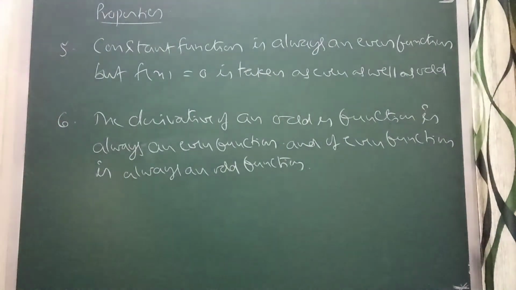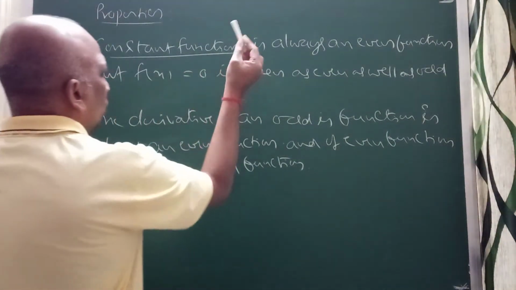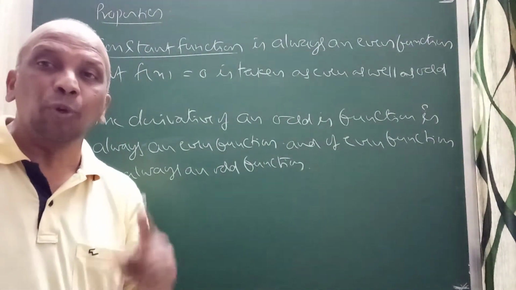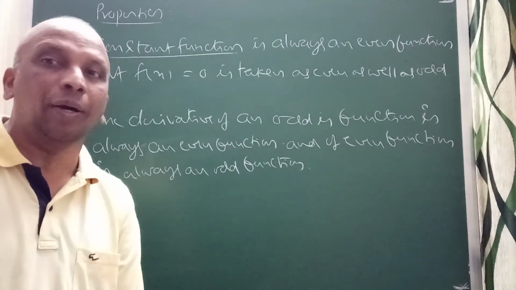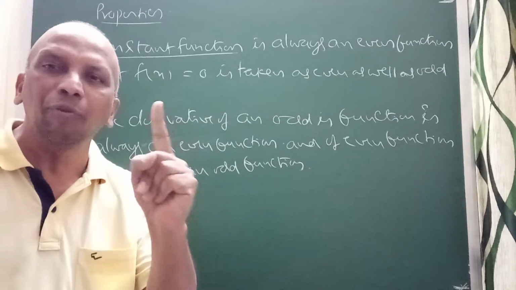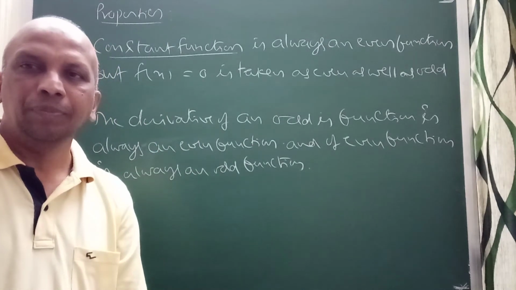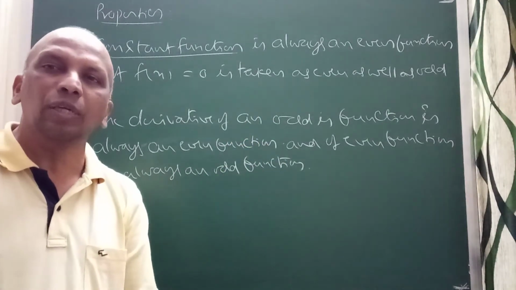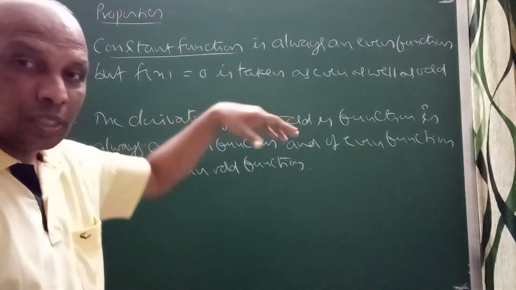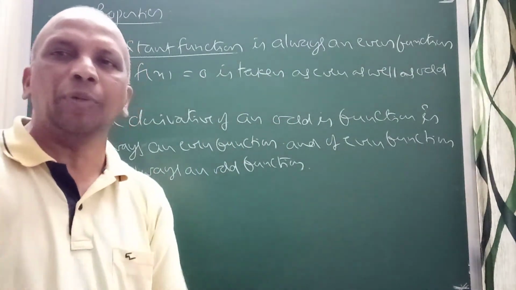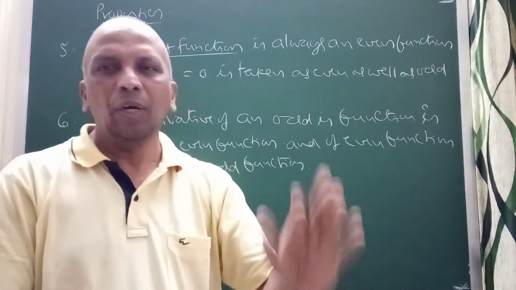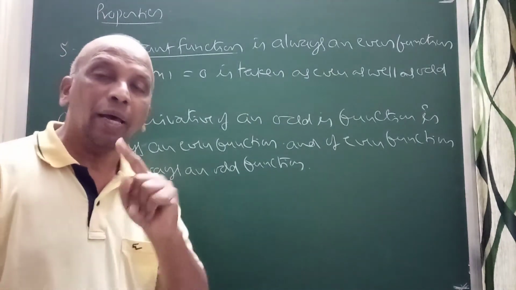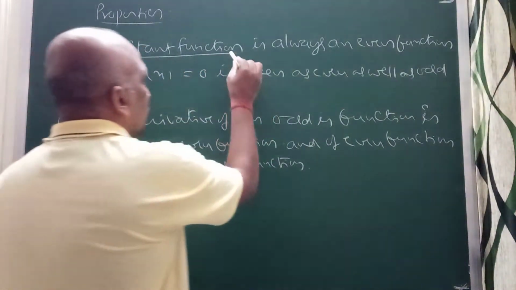Now you can see the next property I told you, the constant function. What is the meaning of constant function? If the range has only one element, that is called a constant function. Every element of the domain should be connected to a unique element of the codomain. Suppose you take f of x equal to 5, f of 2025, f of 2021, it is 5 only, there is no change. That is a constant function. So that is always an even function.